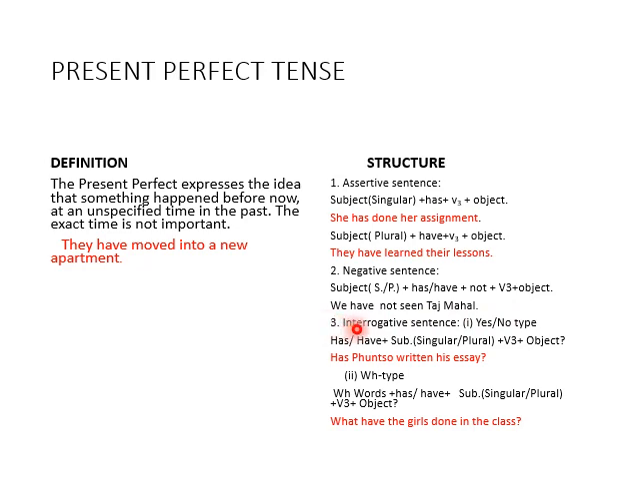Interrogative sentence, yes-no type, as you know already. We write the helping verb first, and then the same structure. For example, has Funso written his essay? The second one is the WH type. In WH type, what do we do first? We write the WH word first, and then the same structure: has or have, subject singular or plural, V3, object, and question mark. Don't forget to put a question mark in an interrogative sentence. For example, what have the girls done in the class? It's clear?